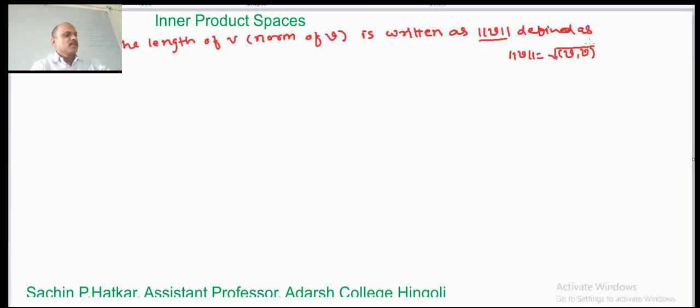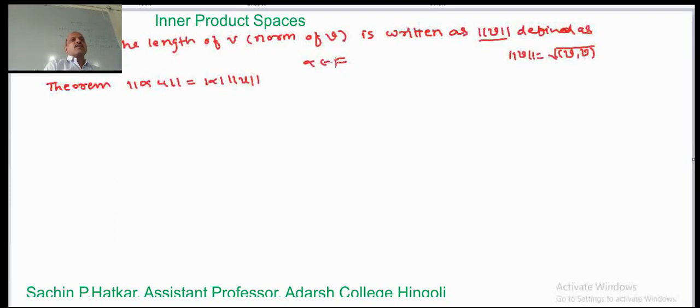Now we see one lemma regarding the norm of a vector. Suppose alpha is a scalar; the statement of this theorem is very simple. Norm of alpha u equals mod of alpha into norm of u, when alpha is a scalar quantity.